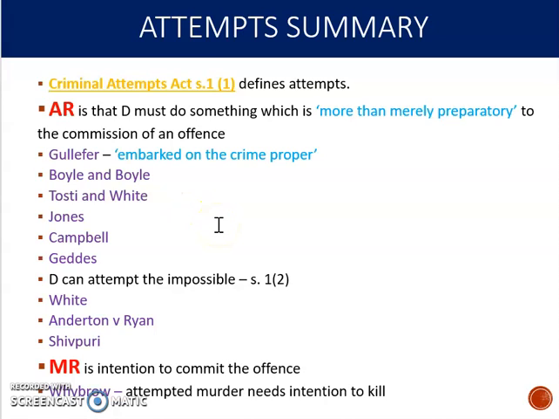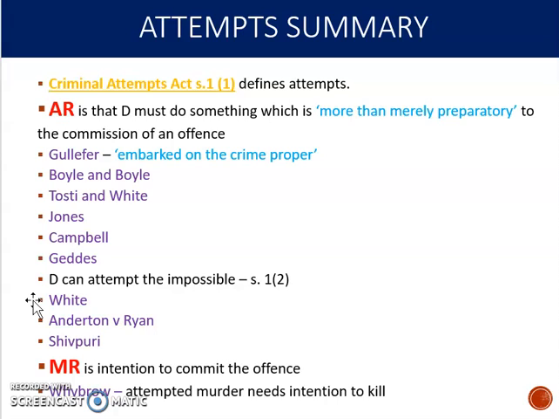So it helps us to explain when an attempt is going to have been met. Remember that the defendant can be guilty of attempting the impossible, and that comes under section 1(2). So in the case of White, we saw that in causation as well. The guy tried to poison his mum. He hadn't used enough poison. She happened to die of an unrelated heart attack.